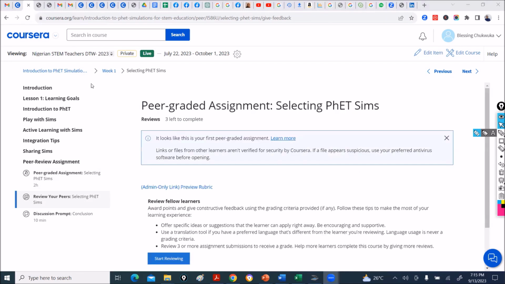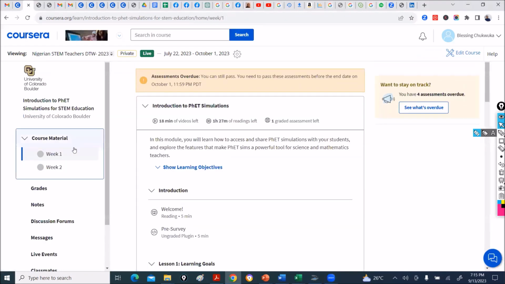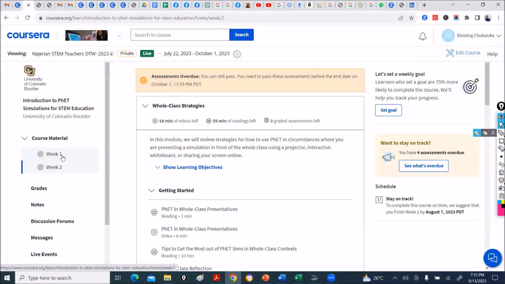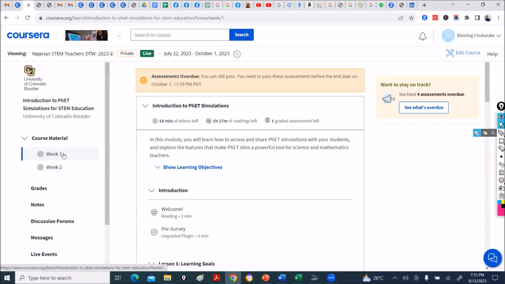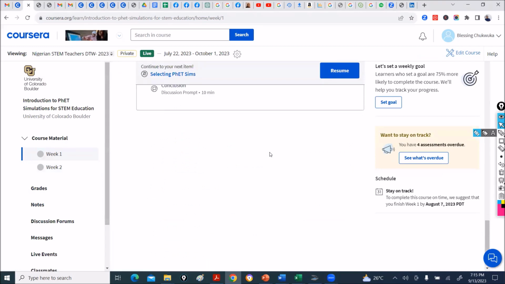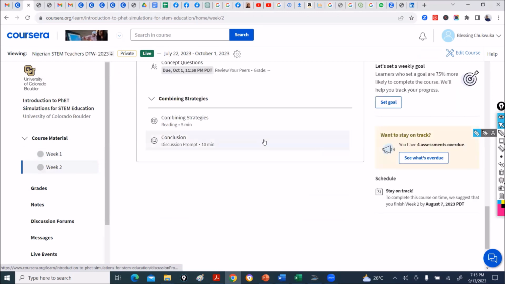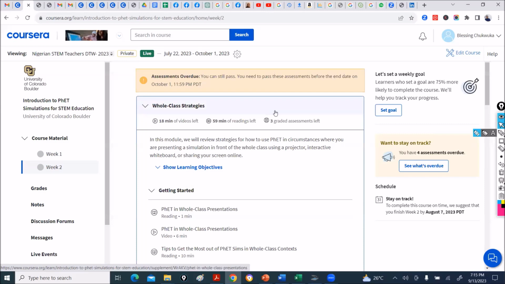Then you have to go back to week 1. Going back to week 1, click on Introduction to PhET Simulation. You go to week 2 because we're done with week 1. Week 1 here is what we just did, selecting sim and reviewing. You go to week 2 and also go through all the materials that have been set up.